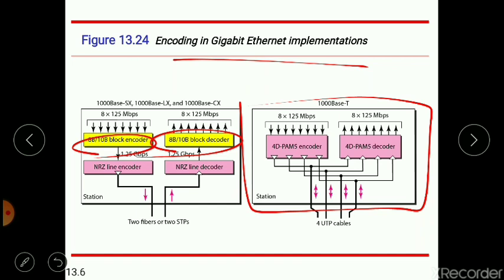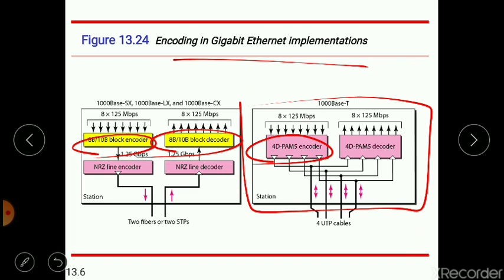As a solution, the 4D-PAM5 encoder was used. 4D-PAM5 is four-dimensional pulse amplitude modulation, which we discussed earlier in chapter 4. It is used to reduce the bandwidth, so all four wires are involved in both input and output.